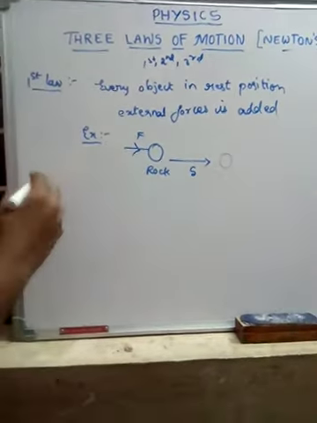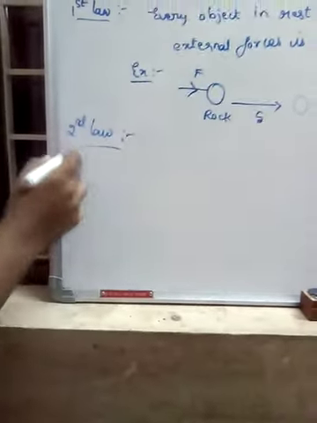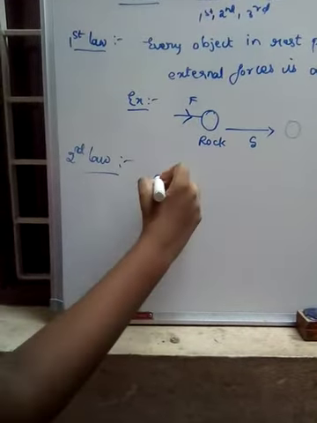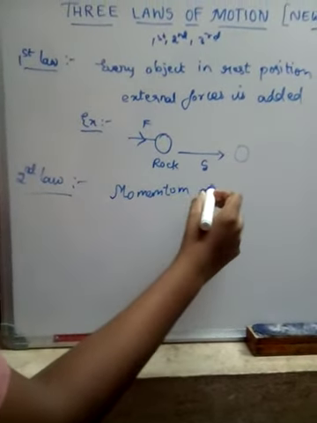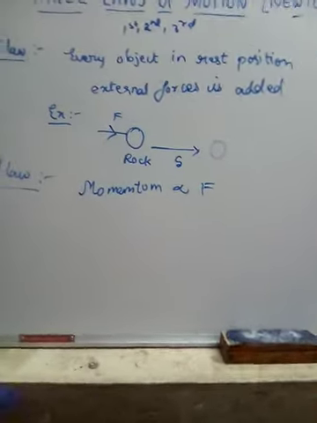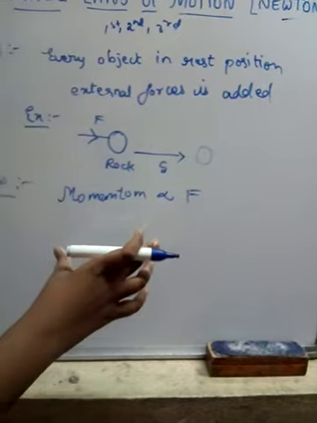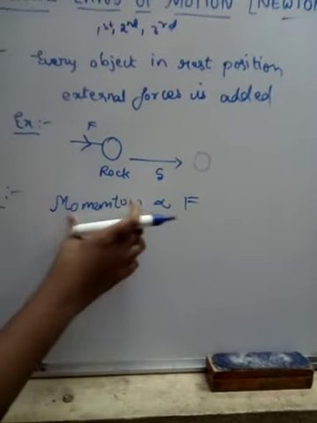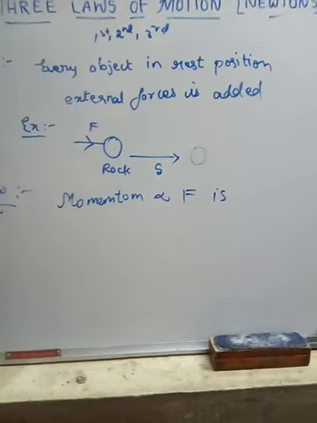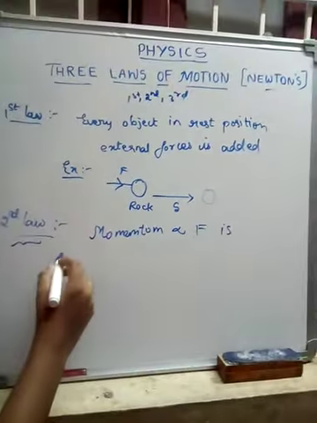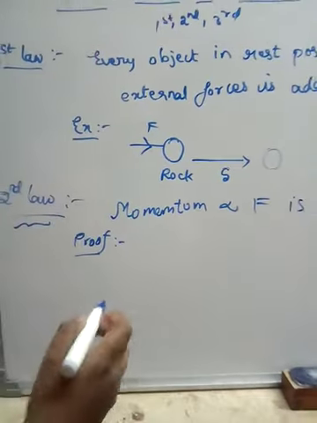Now let's discuss the second law. The linear momentum is directly proportional to force. Or simply we can say that Newton's second law states that force is equal to ma. Momentum directly proportional to force is called the second law of Newton. We'll see the proof of how F equals ma came from Newton's second law.